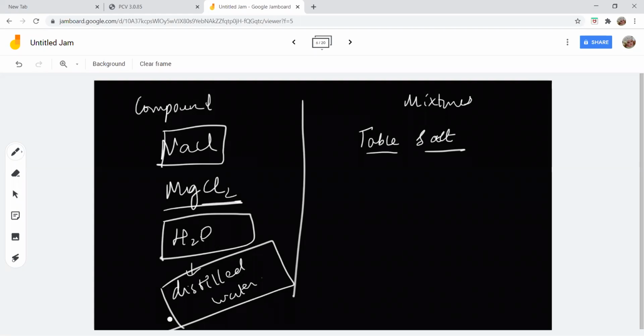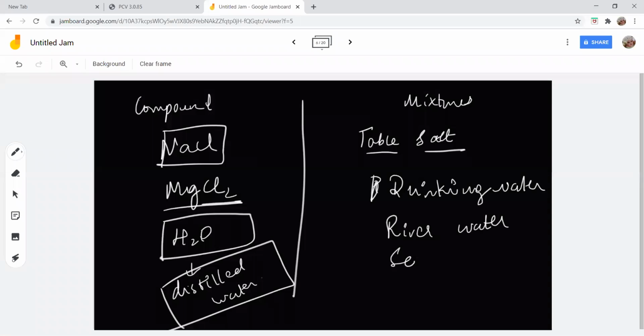But what about the mixture? Potable water or drinking water that you have, river water, sea water, all these are mixtures. Sea water is not pure water, it doesn't contain H2O alone, it also has other impurities dissolved in it. Ma'am, shouldn't I say pure drinking water? What do you mean by pure? Pure drinking water means, if it contains mud or dirt in it, it is impure; if it doesn't have anything in it, it is pure.